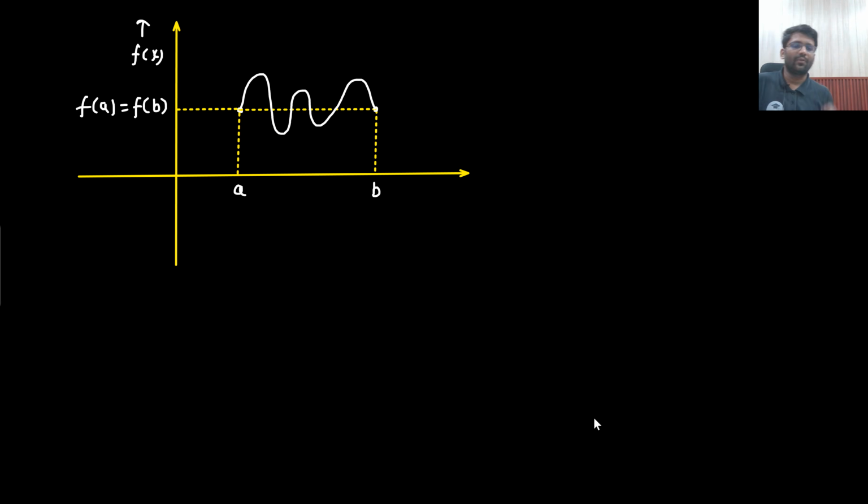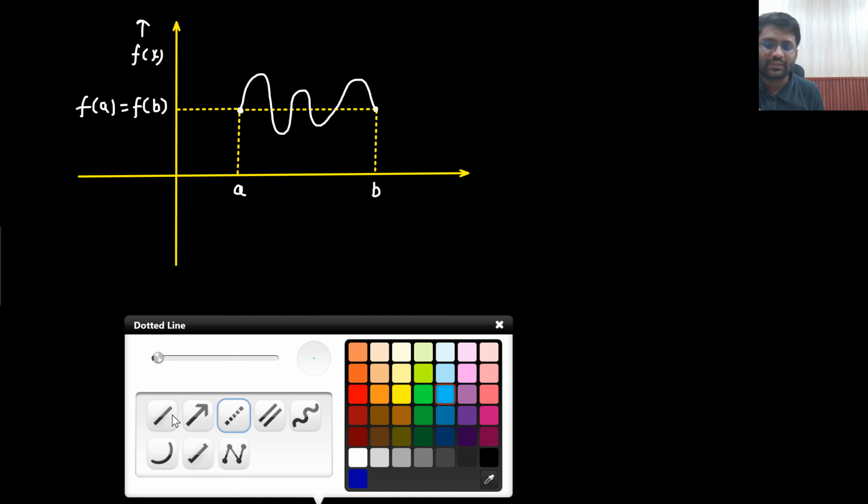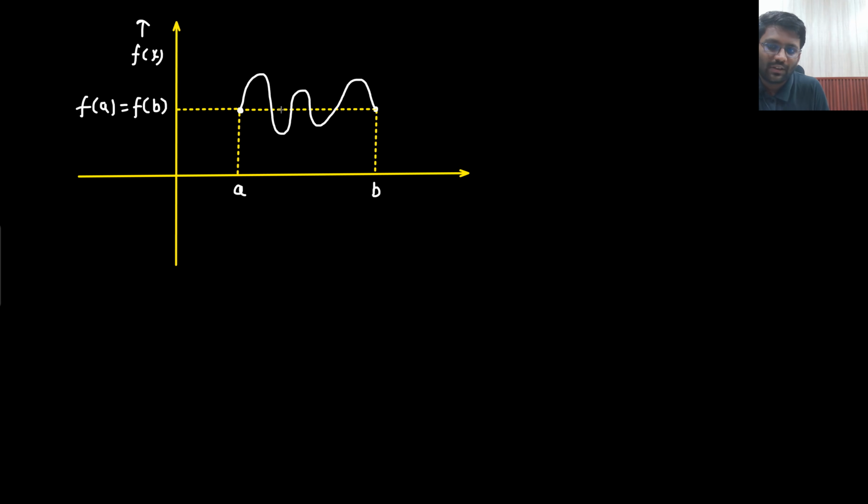Okay, so this is how I have drawn the curve. Now what I have seen is that f of A is equal to f of B. Now if I join these 2 points, if I join A and B, what is the slope I will be getting? So the slope of this line is nothing but 0. How is it 0? Because sir, it is parallel to the x-axis. So the slope is 0.